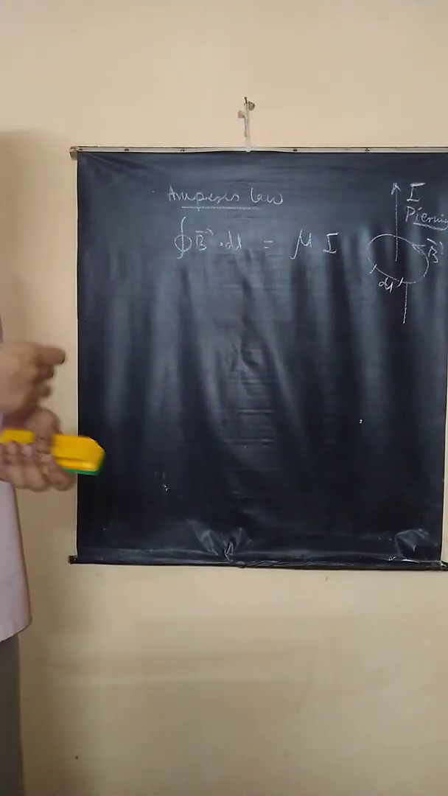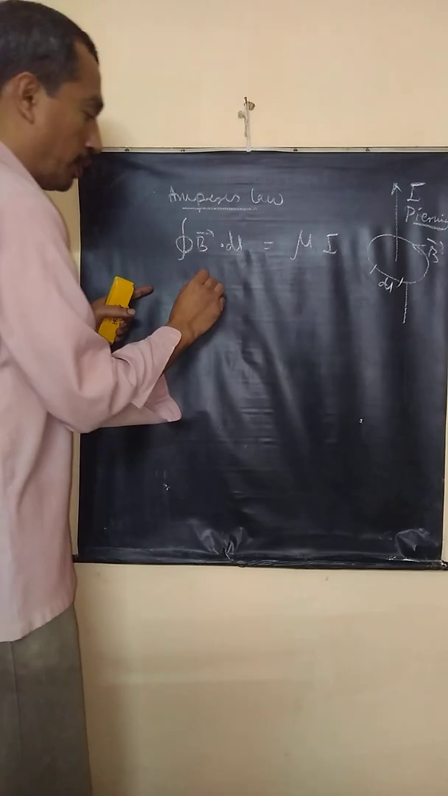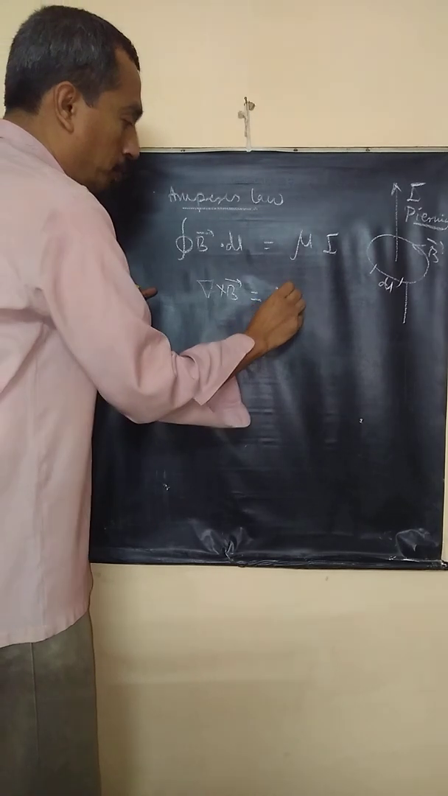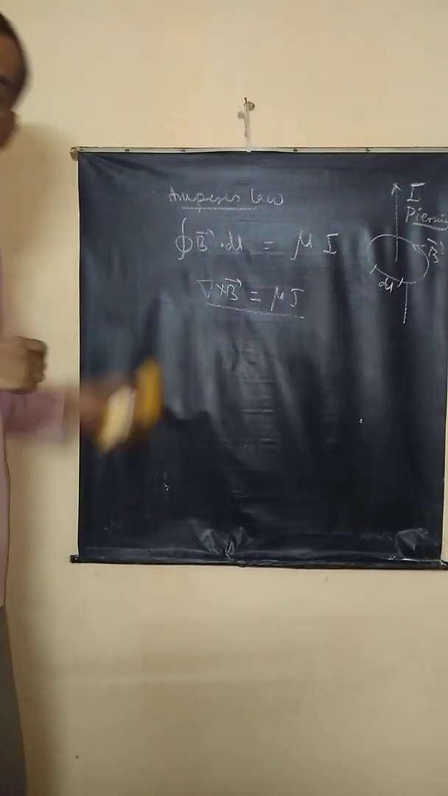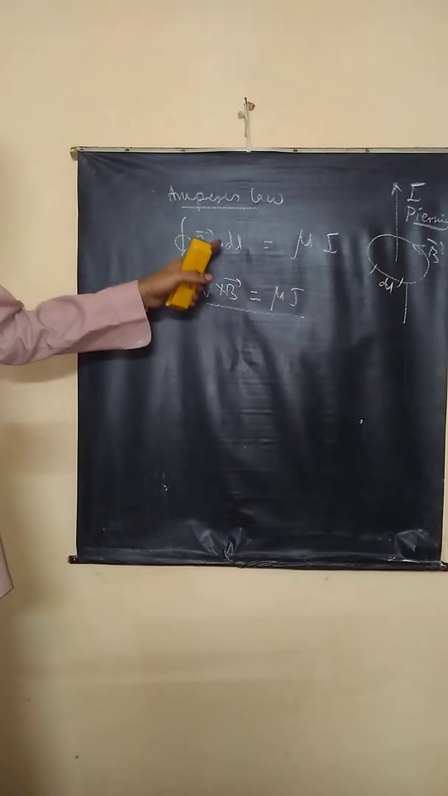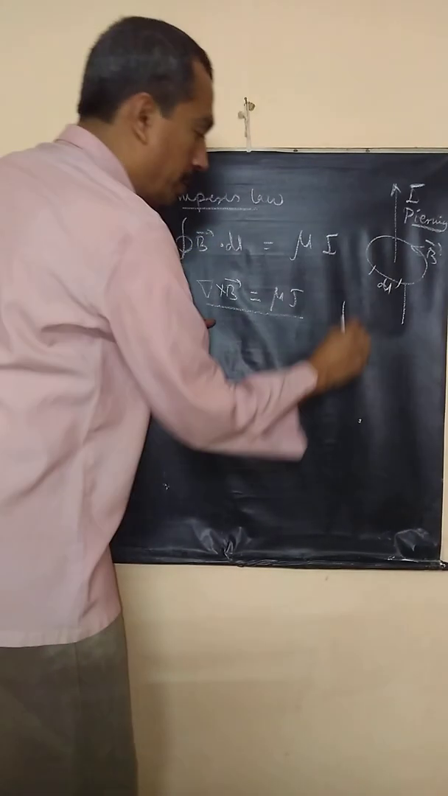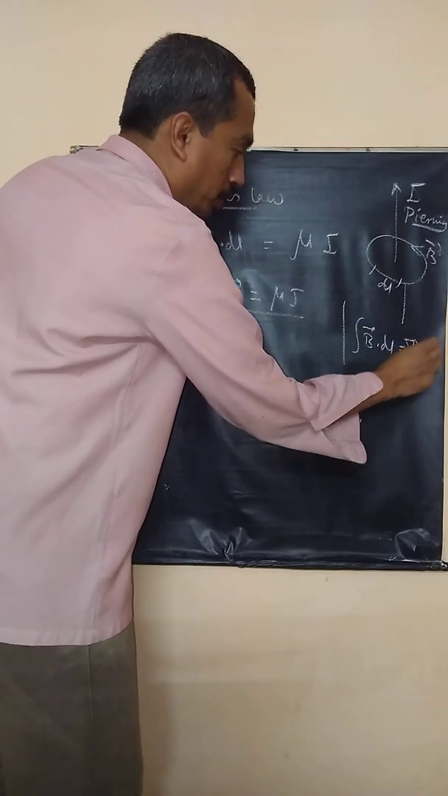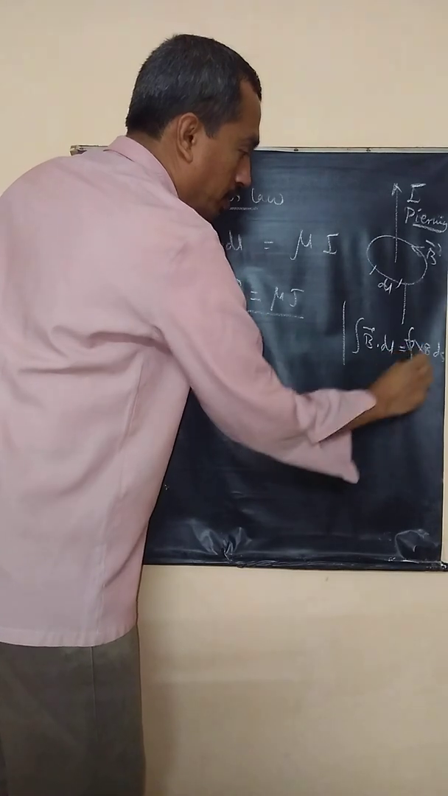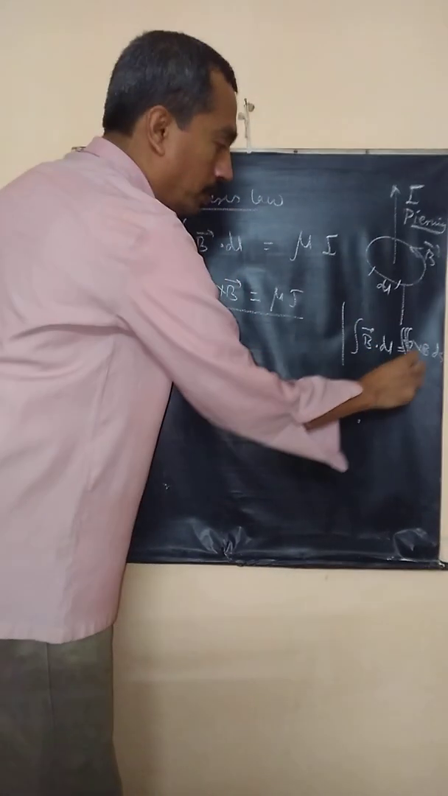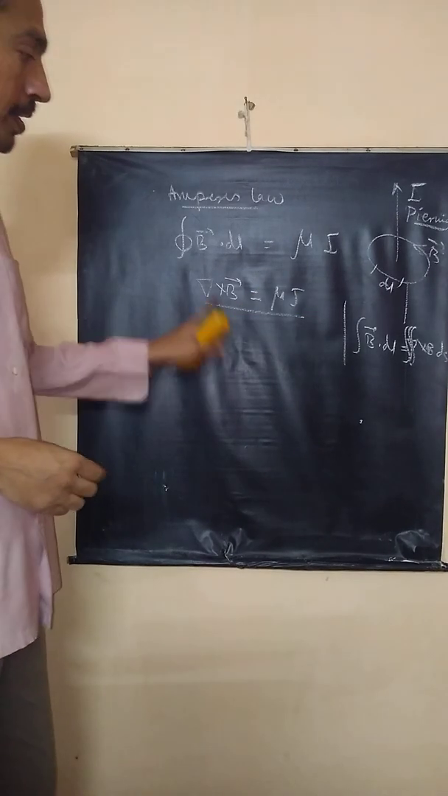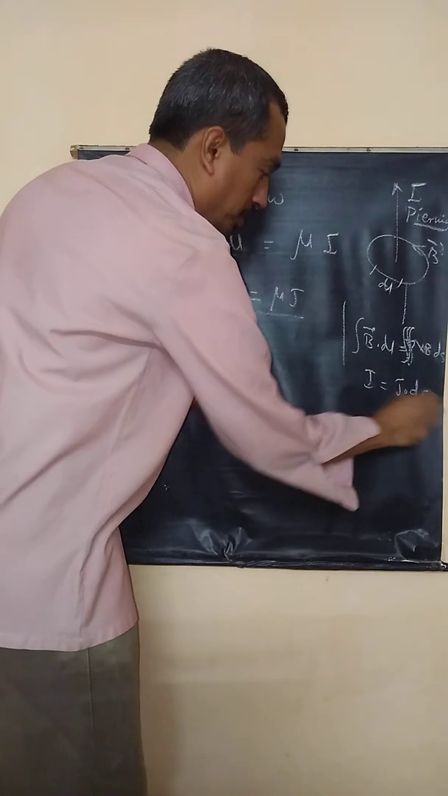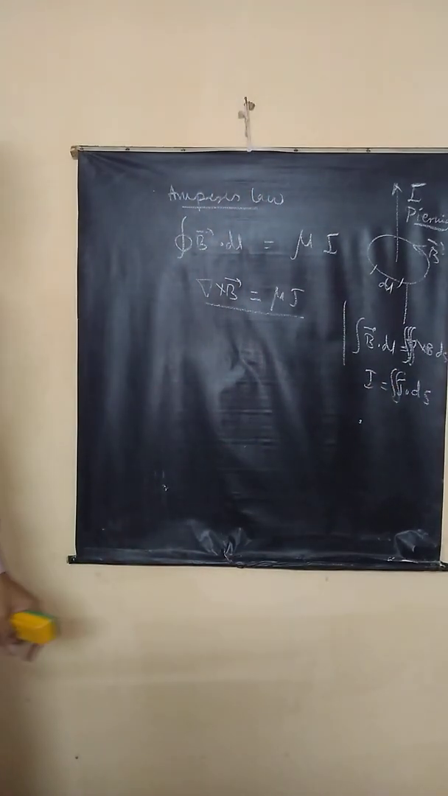This looks like Gauss law. In differential form, using the curl theorem, I write del cross B equals mu j. Correct? This is the differential form of Ampere's law, and this is the integral form. How did I write this? I know from Stokes' theorem that the line integral of a vector around a closed path is equal to the surface integral of the curl of the vector over the surface bounded by this path. So del cross B dot ds, and the current I is j dot ds. Correct? Is it clear to you?